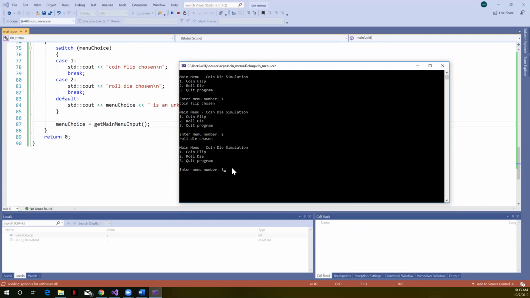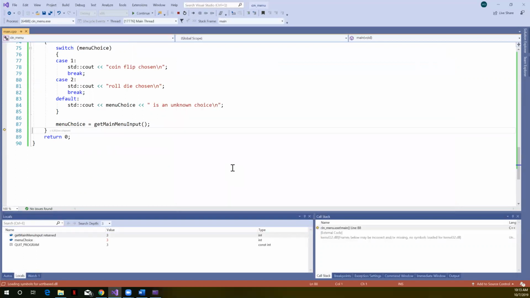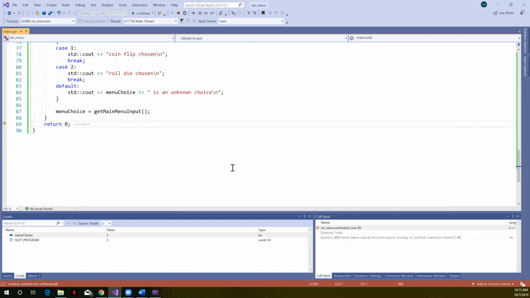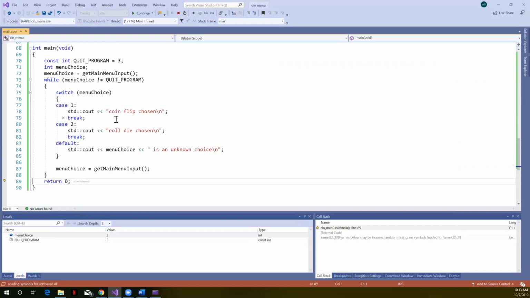Let's do 3, which is a valid menu choice. F10. Now this should be equal to quit program. That was true. We come out of our while loop. Main is done executing, return 0. So we put this control structure in main, which controls when our program ends. It's then printing out, in this case, what these actions should be. This is where you would add code, say to call the coin flip function, call the roll die function.